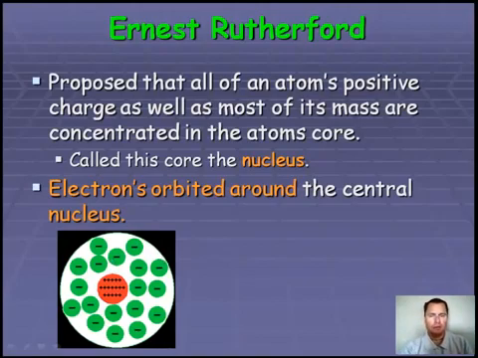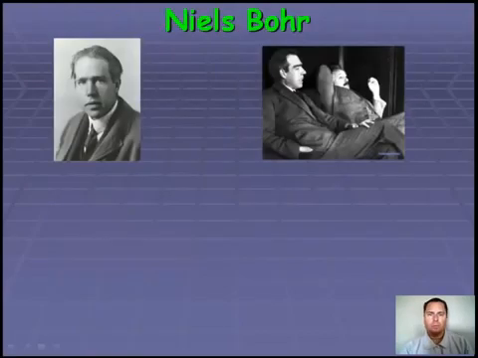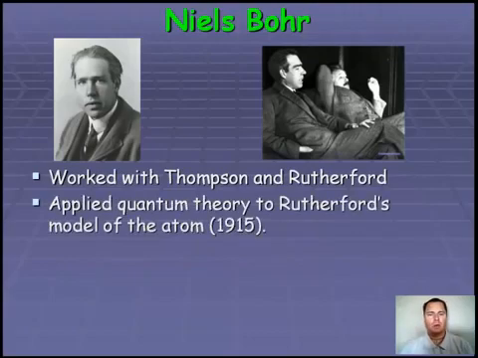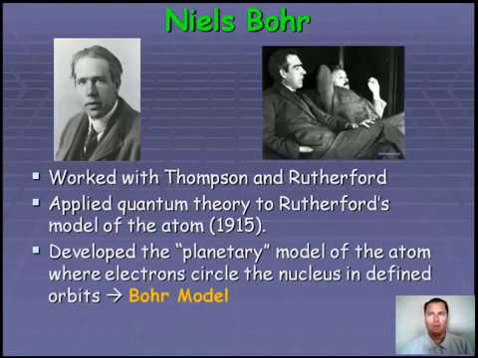So we got the next model. From him came Niels Bohr. Niels Bohr worked with both Thomson and Rutherford, so he had a really good understanding of them. He was actually, you can see here, a contemporary of Einstein. This is the two of them talking about quantum mechanics. Very intelligent man. He applied what we call the quantum theory to Rutherford's model of the atom and came up with what we call the Bohr model. The Bohr model is what we call a planetary model. Think about the planets rotating around the sun in a distinct path. Well, he said electrons did the same thing. They went around the nucleus in defined paths or defined orbitals.